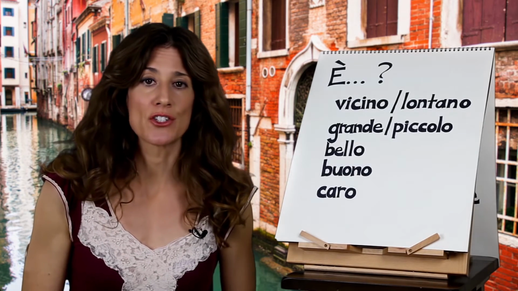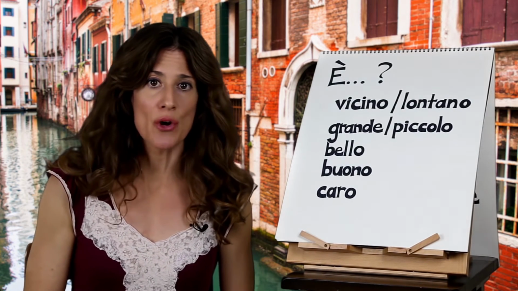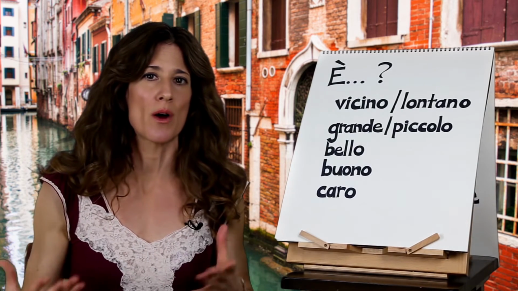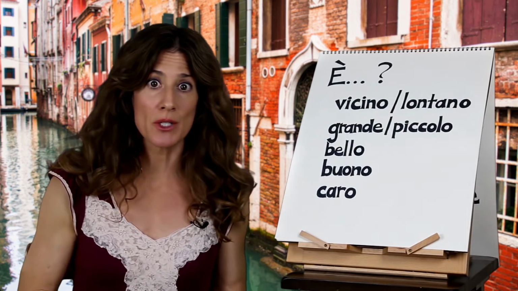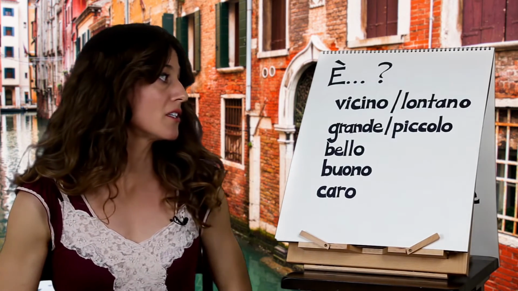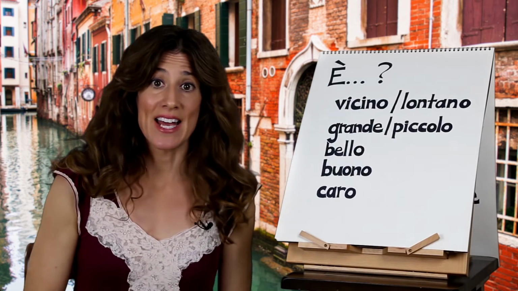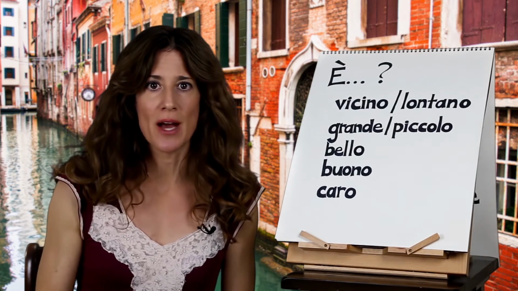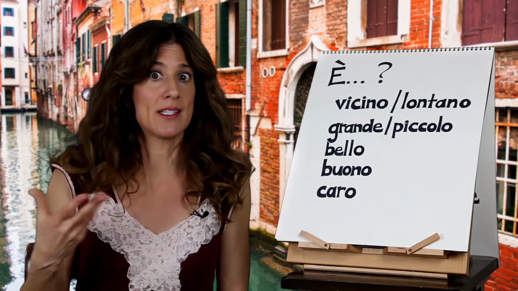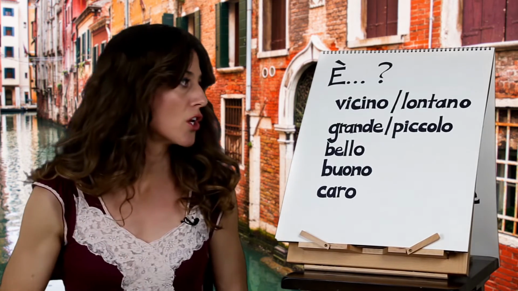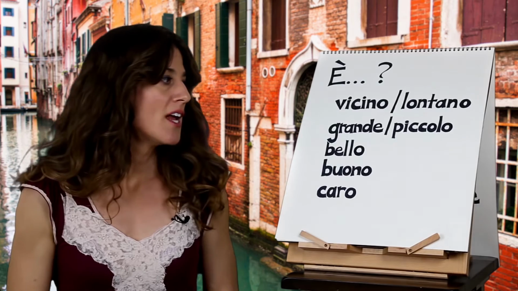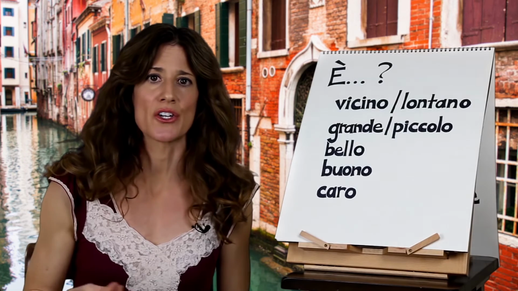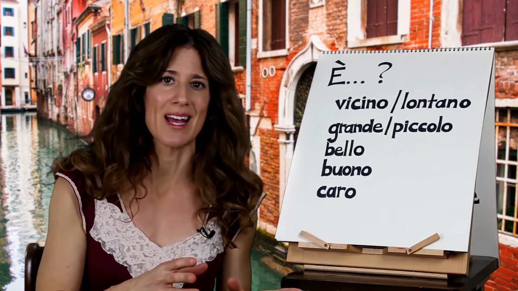Vicino, lontano, that's the first pair of adjectives. Vicino means nearby, lontano means far away. So if you're walking around, you might be asking, is the museum nearby or is it far? All you need to say if you're asking, is it nearby, is è vicino? Just use the inflection at the end. If I said è vicino, that means it's nearby. È vicino? Is it nearby? I just transformed it into a question. Lontano, far away. And notice most of these end in an O, so they're written in the masculine singular ending because we haven't made them agree with any noun yet.